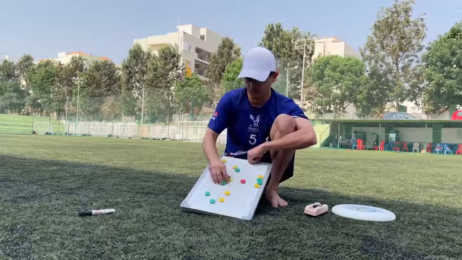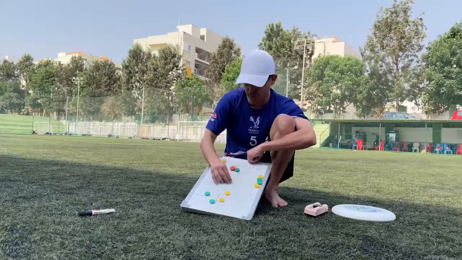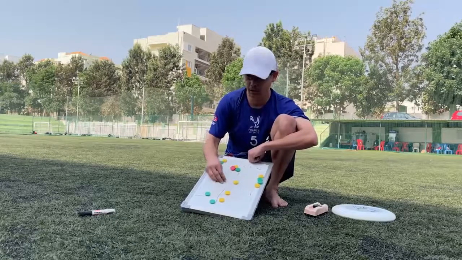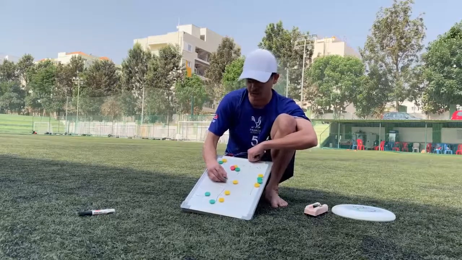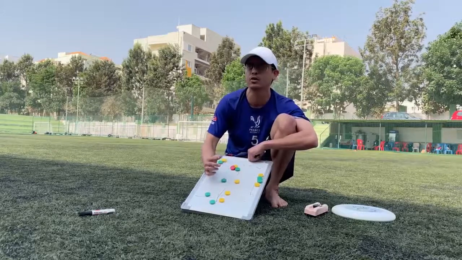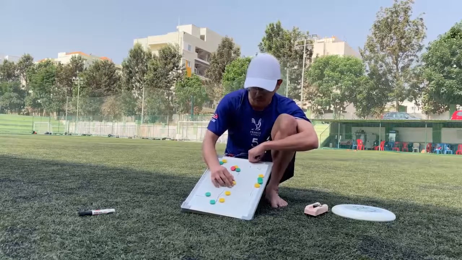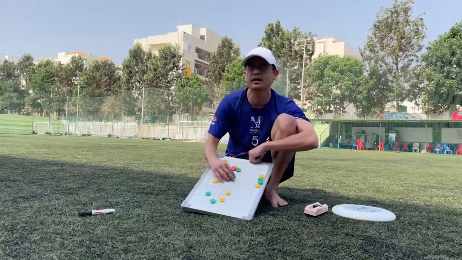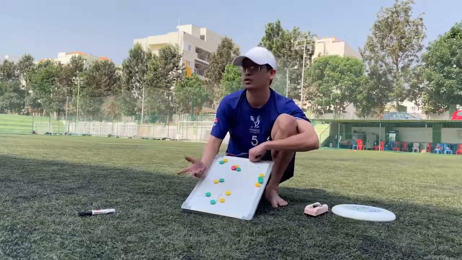But what you should not do is, as soon as the person cuts to the break side, accelerate at the same speed. Maybe give them 1 step extra and take a snapshot at that time, because they are in dead space right now. Because this happens many times, the person goes break side and comes back and gets the disc. So this is one thing which you can try to employ.